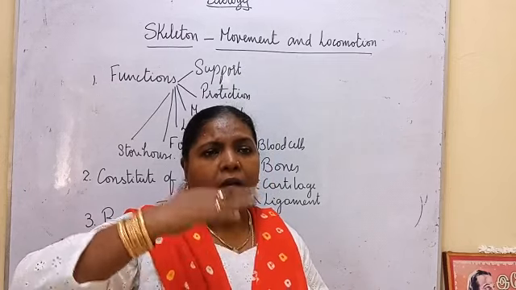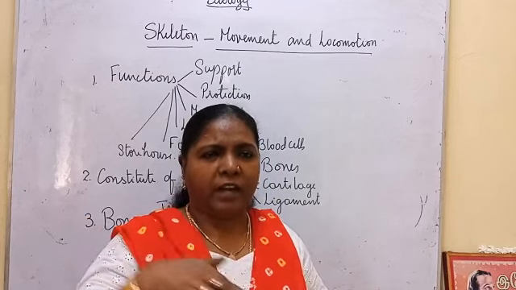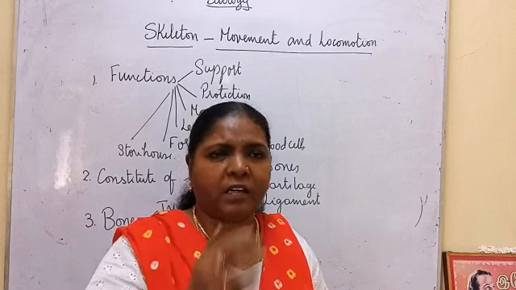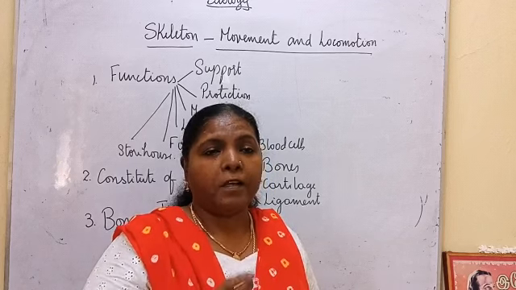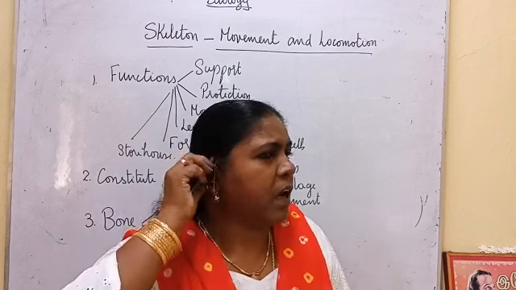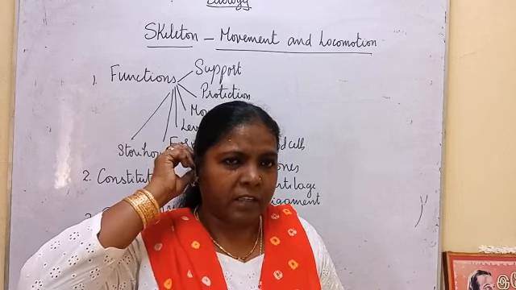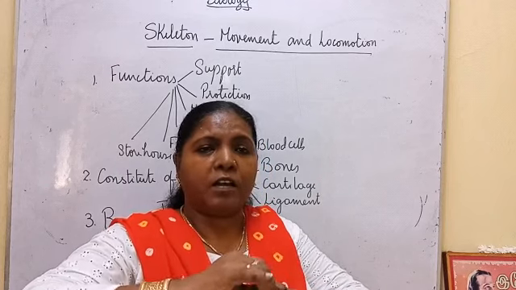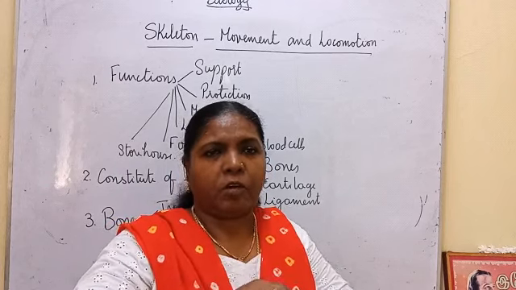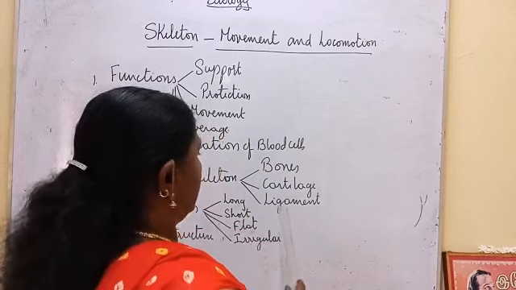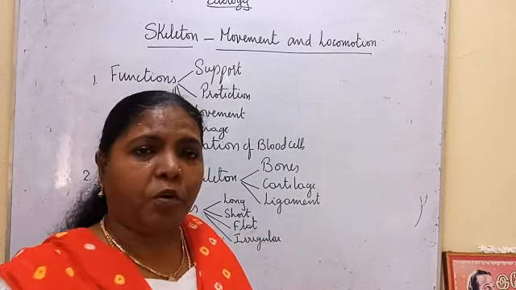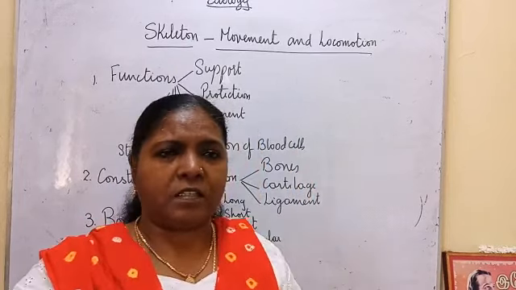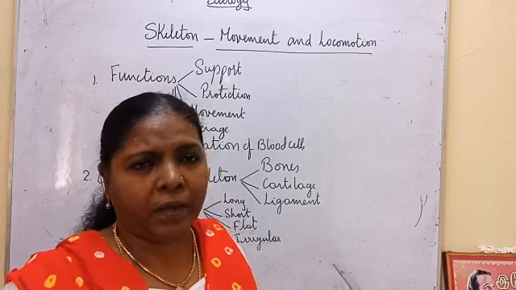And in between the vertebrae, you can see cartilage. And the tip of each bone is covered by a cartilaginous sheet. I can fold this cartilage like this. It is flexible, but the other bones, like the knee bones, we cannot bend. That's the difference. And ligaments join one bone to the other bone. All these bones are joined to form the skeletal system. How are they joined? By ligaments.